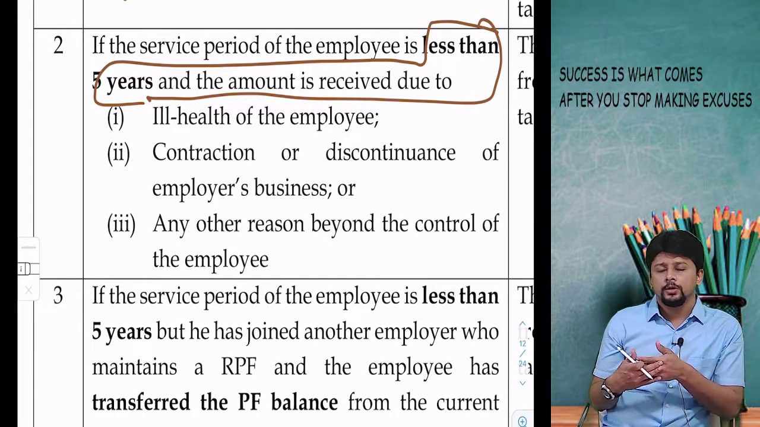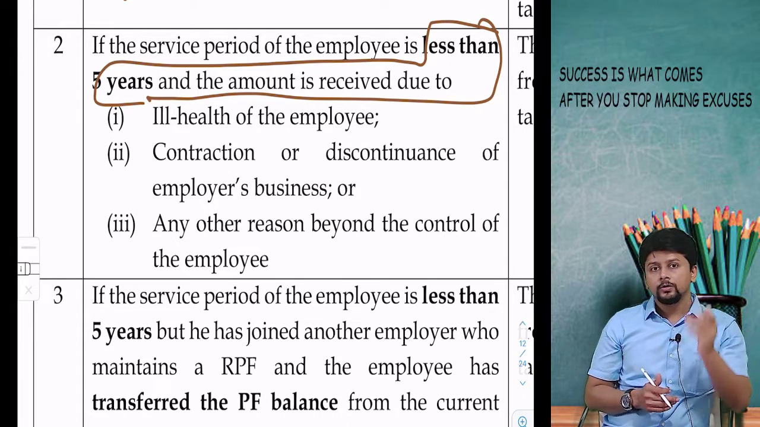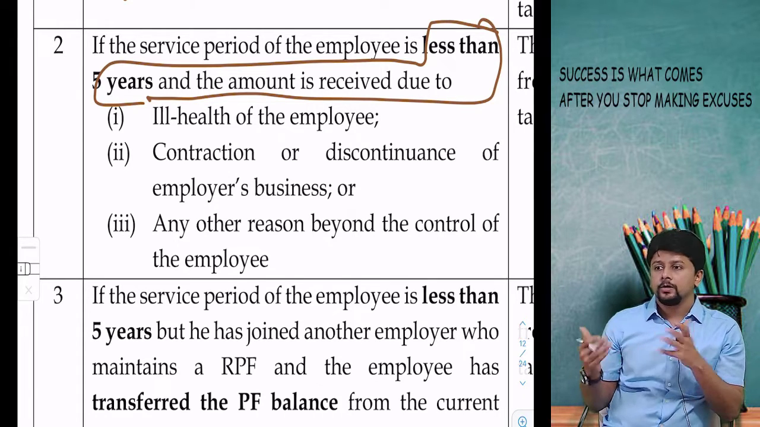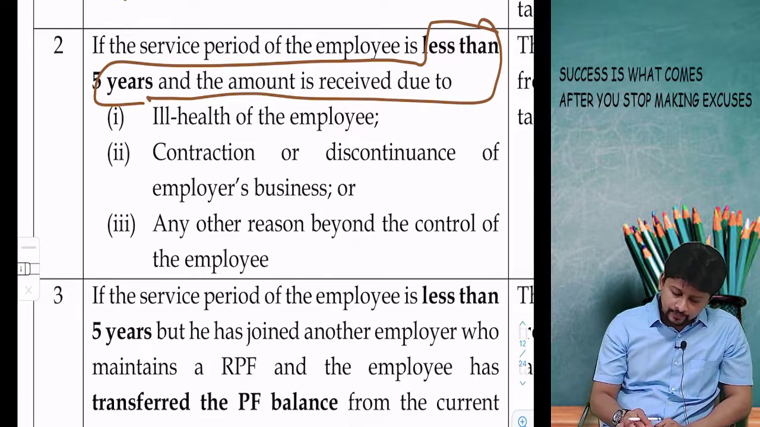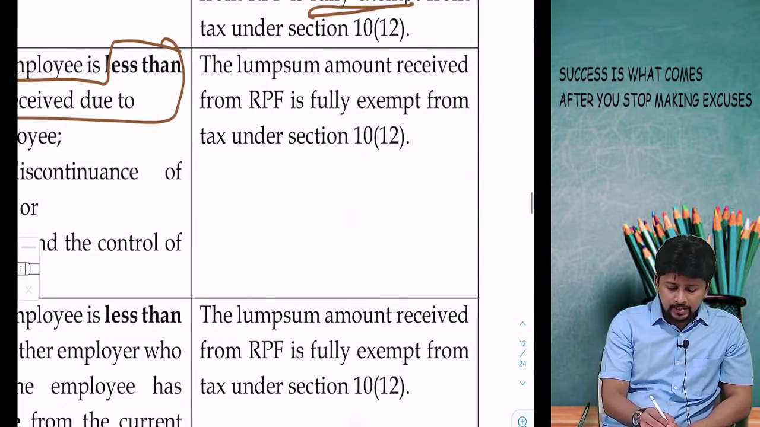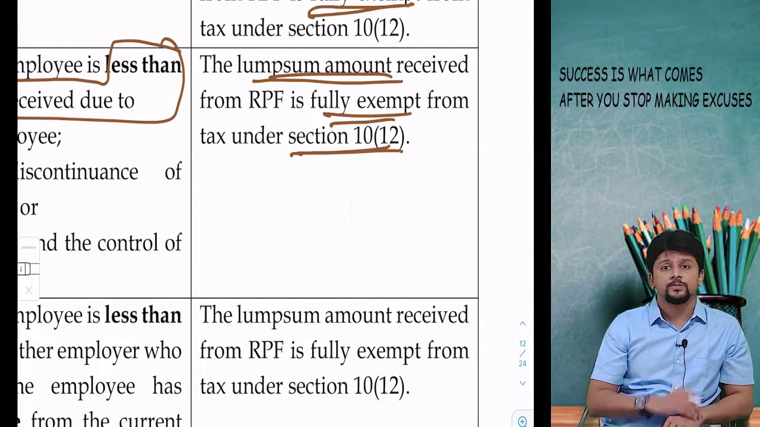You joined the job, you worked for 3.5 years, suddenly you became so ill that you had to quit the job. Suddenly your employer shut down the business and shifted outside India. You can't have any control over this. Then the exemption will be allowed to you. Lump sum amount will be fully exempt even if a service period is below 5 years.